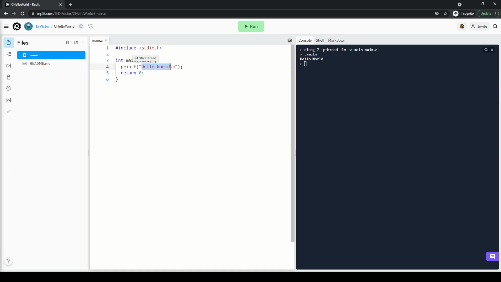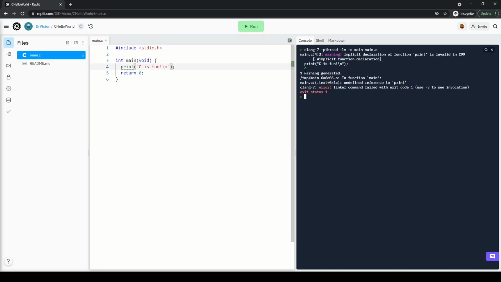Again, I can change it into something like, say, C is fun. So I do that. Now I change it into something else. I can also change into something like, say, this one, and you can see that it's going to tell me something is wrong. So I'm experimenting with what is possible in C as a programming language.